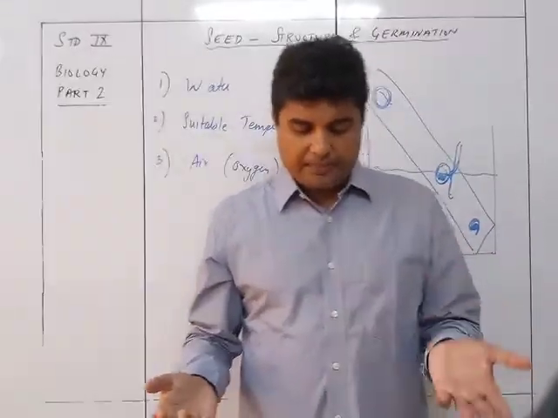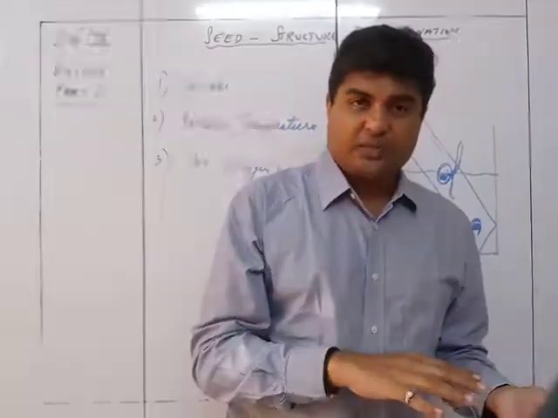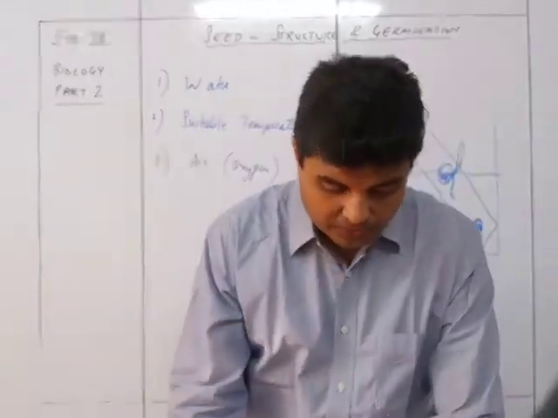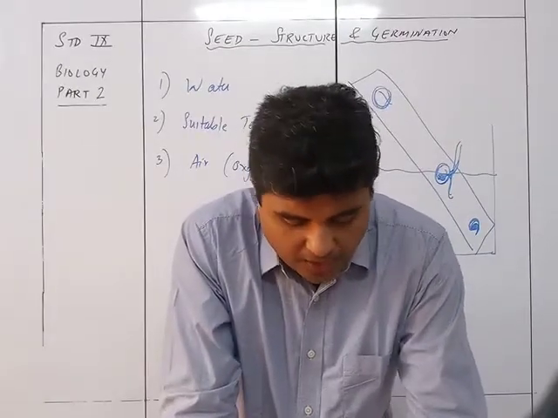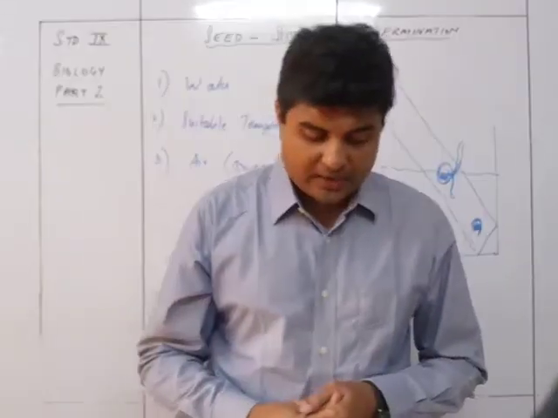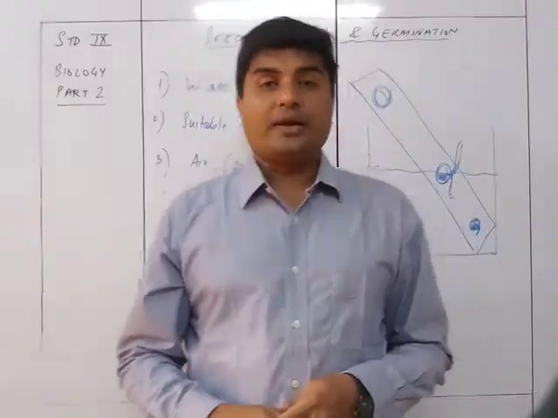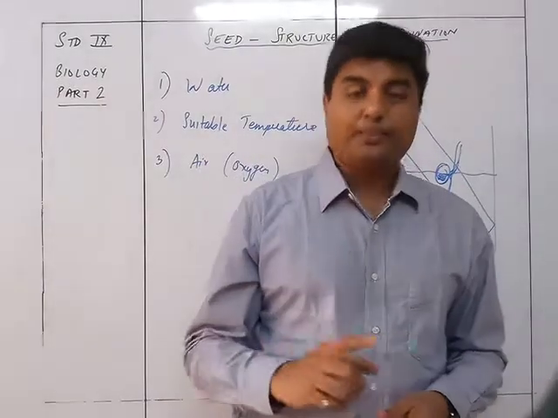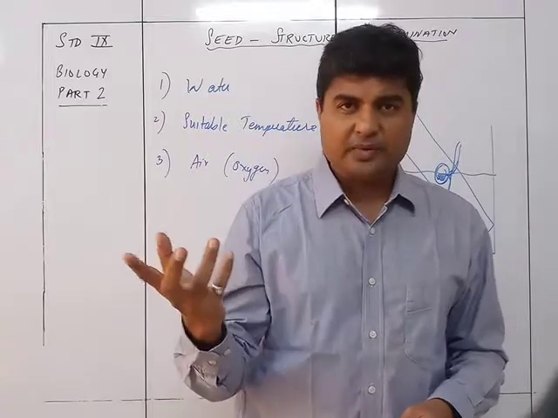If it is an epicotyl elongating, then it is a hypogeal germination. If it is a hypocotyl germinating, it is an epigeal germination. So if the hypocotyl elongates, the cotyledons are pushed above the ground, and this type of germination is called epigeal. So the differentiation between hypogeal and epigeal germination is, in hypogeal the cotyledons remain underground, whereas in epigeal the cotyledons are pushed above ground. Epi means above.